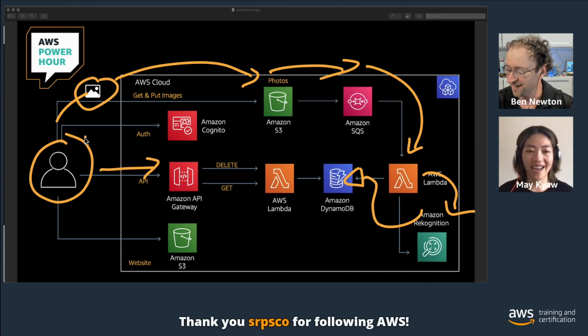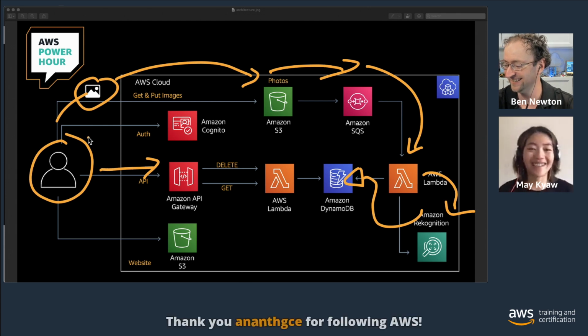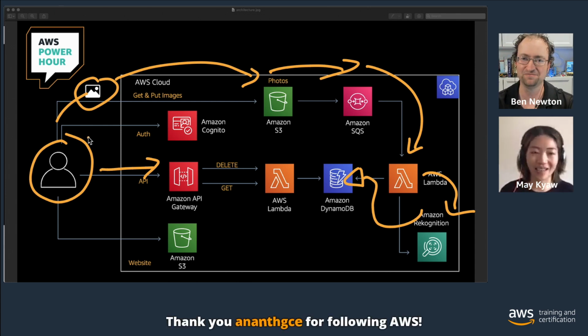Yeah, that's right. And I was just mentioning that because I saw a question in the chat, and we are going to use Amazon S3 also as a static website. So it's good eyes out there for pointing it out. So Amazon S3 as the static website.